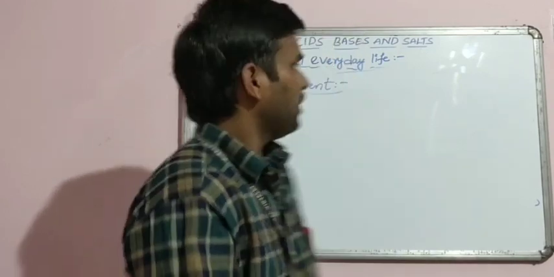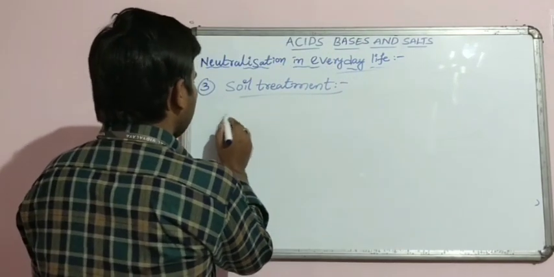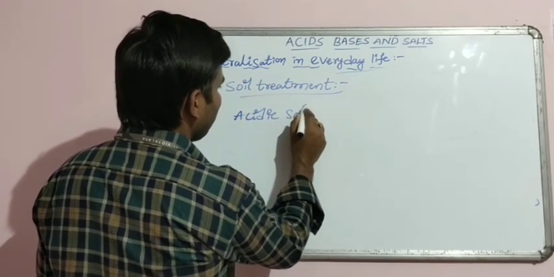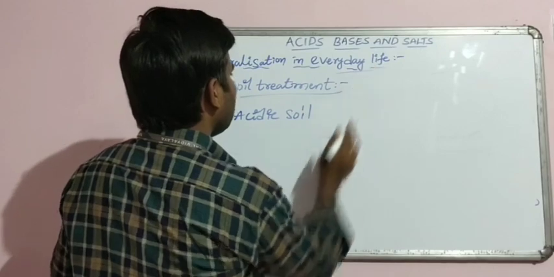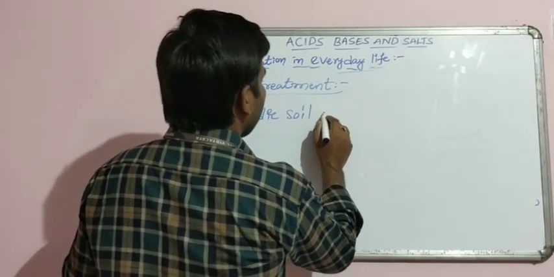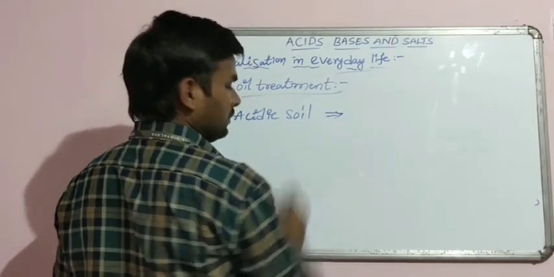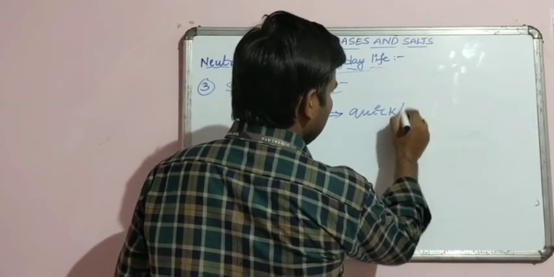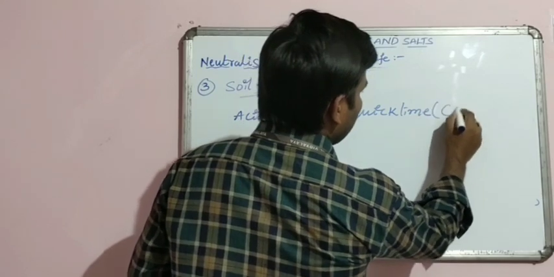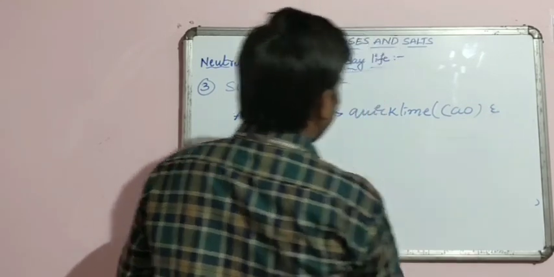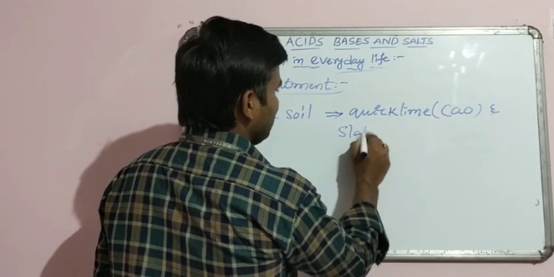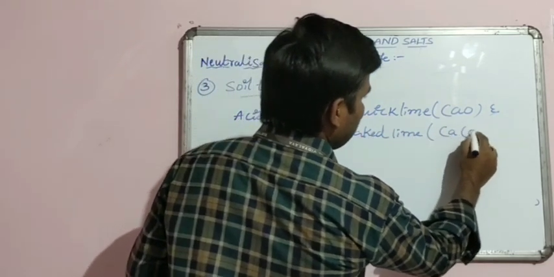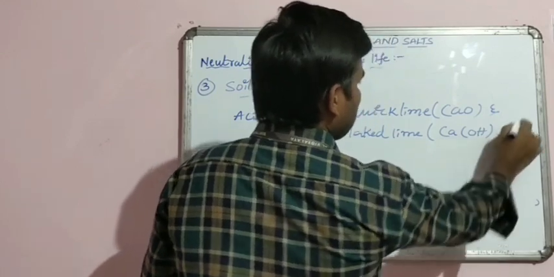That's why, suppose the soil is acidic, it is neutralized by quicklime, which is nothing but calcium oxide, and slaked lime, which is nothing but calcium hydroxide.